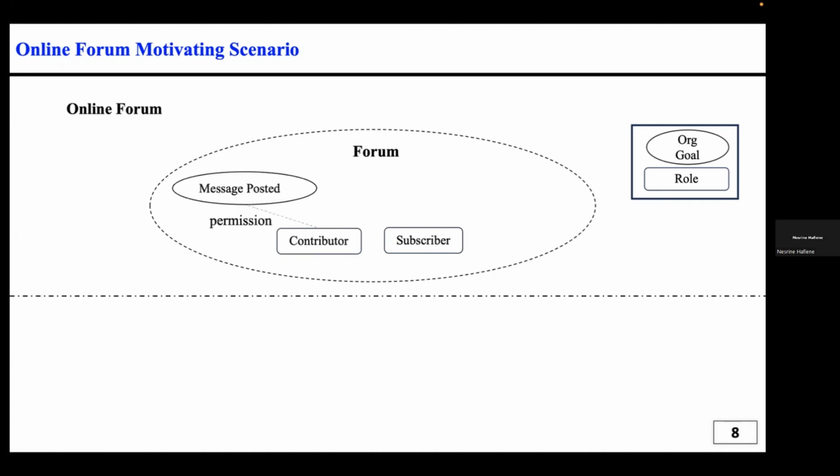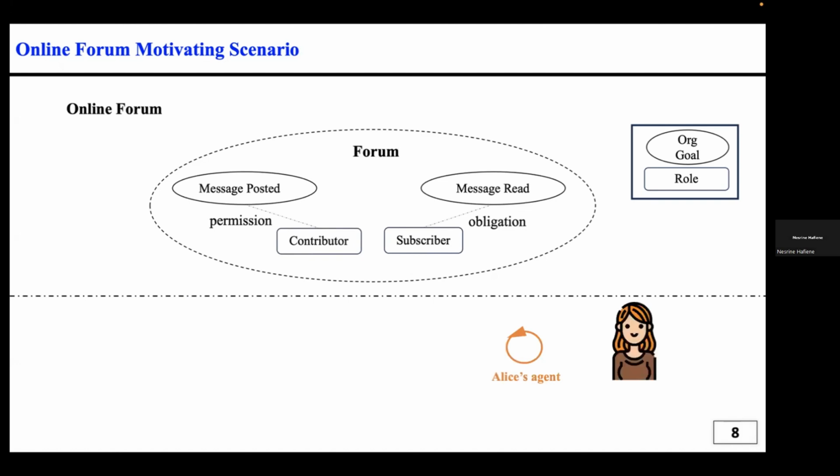A contributor has the permission to achieve the message posted goal, and a subscriber has an obligation to achieve the message read goal. Let's suppose that we have Alice's agent, that can be an agent or a user. Alice will play the role of subscriber, so she will achieve the message read goal.